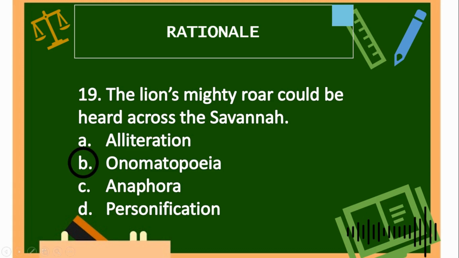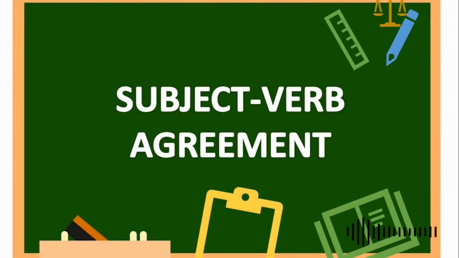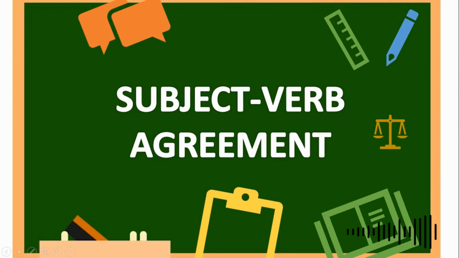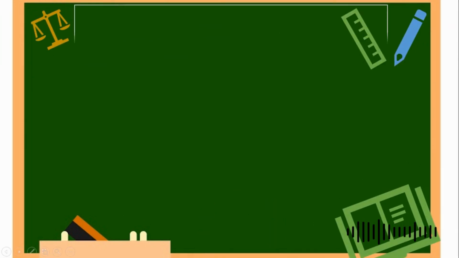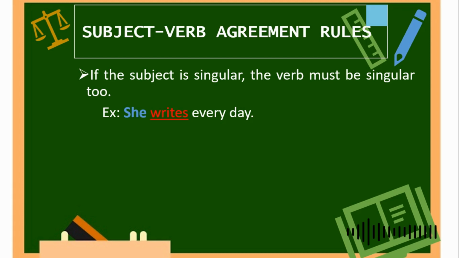Now let us proceed with our third topic, the subject-verb agreement. In subject-verb agreement, the subject and the verb must agree with one another. I only chose the most common subject-verb agreement rules that you may encounter during your examination. To start off with the first rule, if the subject is singular, the verb must be singular too. For example, she writes every day.